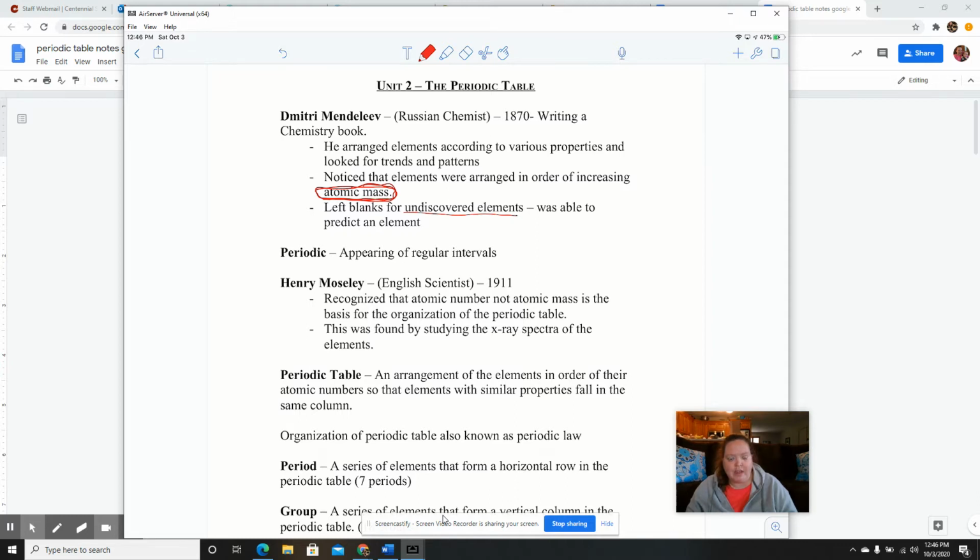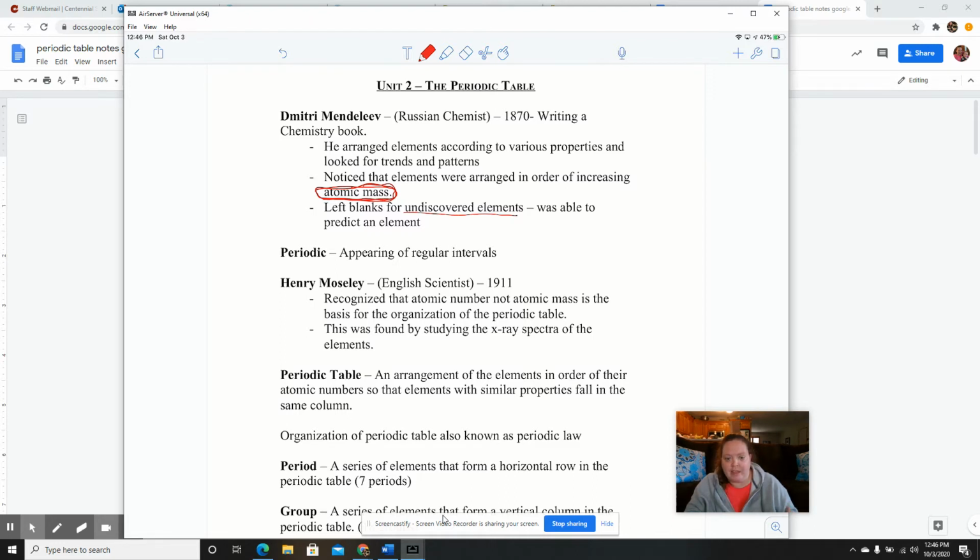He knew that there should be an element with certain properties, but it had not yet been discovered. So he was able to leave a blank for that undiscovered element, and then further down the line in the future, it was found that yes, that element did actually have those properties that Mendeleev said it should have, and it was eventually discovered.